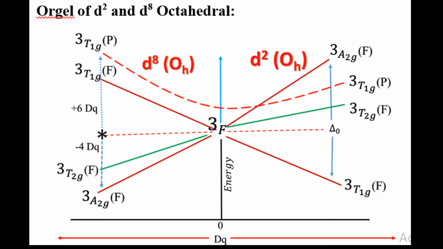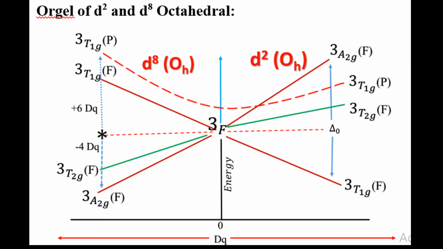In the case of d2 the energy is more, and in the case of d8 the energy is less. And for T1g, in d2 it is at the bottom, but in d8 it is at the top, that is 3T1g in the case of F, in brackets. Similarly, the P term symbol is 3P. In d2 the energy is less, but in d8 the energy is more, and that is why 3T1g(P) comes at the top, for the P orbital.